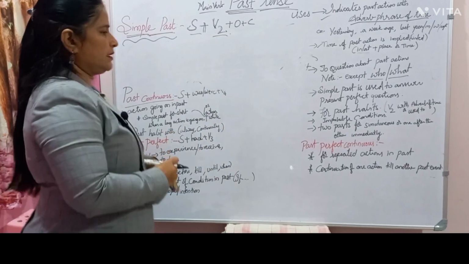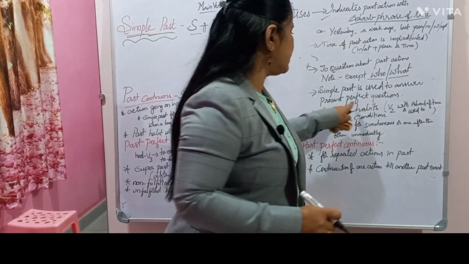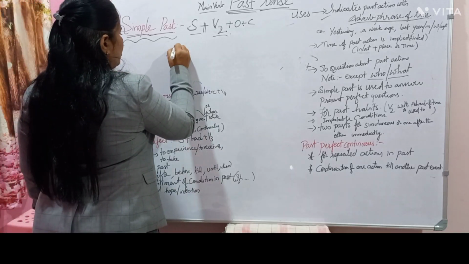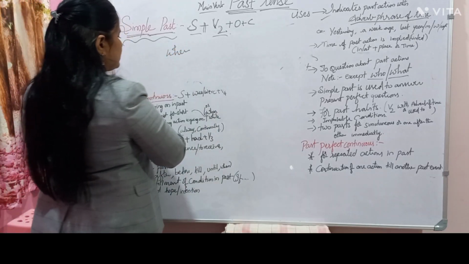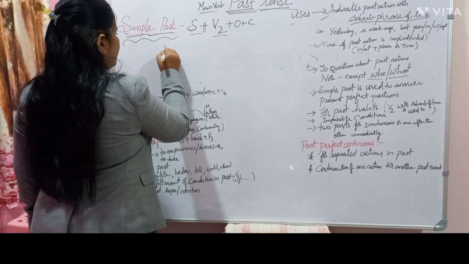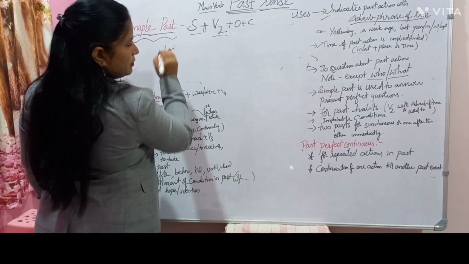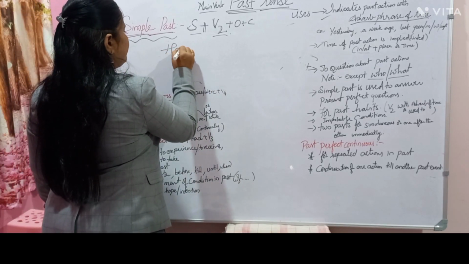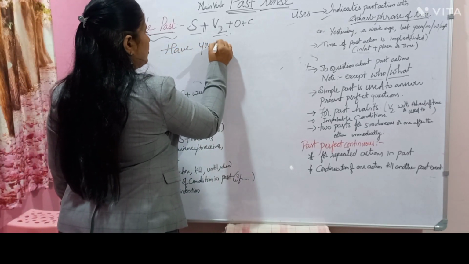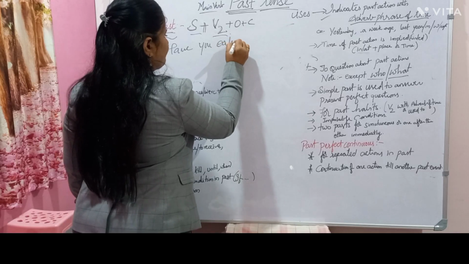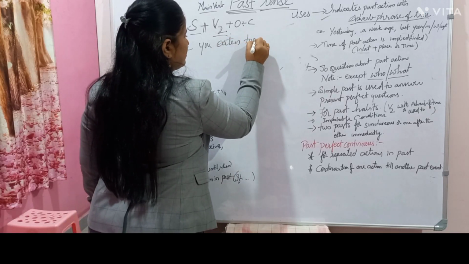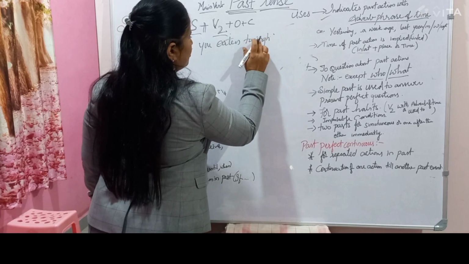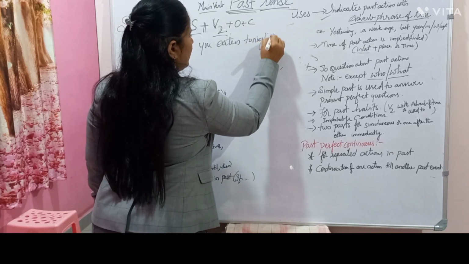The other thing: simple past is used to answer present perfect questions. Have you eaten tonight?